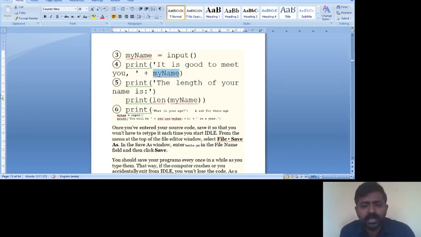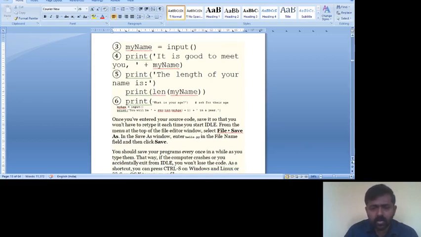If I enter some name, say XYZ, you will get a message like it is good to meet you XYZ. In the fifth statement, the length of your name is, and if I press enter, you will get the length of your name is 3. For that we are using a function called len. Len is an inbuilt function.